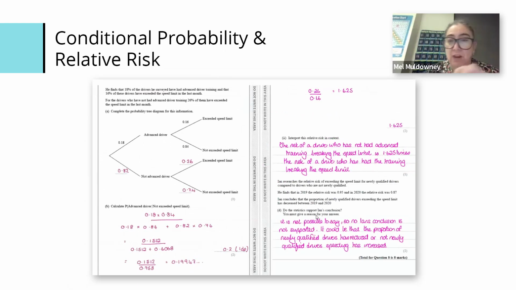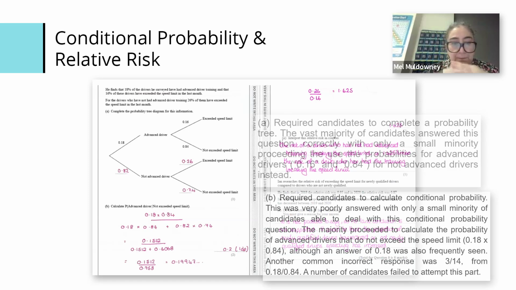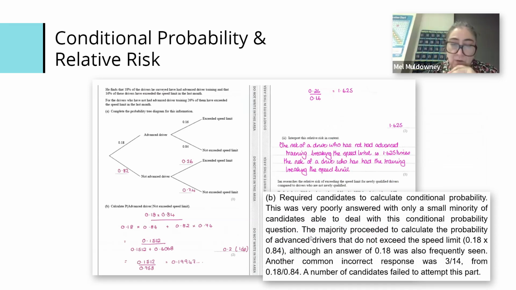The second one was relative risk. And this was one where, yes, it's the deeper understanding, but there also seemed to be some real misconceptions that we can address. So part A, as we would expect, was relatively easy. Only a small minority of students didn't put in the correct probabilities. We'd expect that. It's a topic we do at GCSE. But then we get to part B, which is the notation. And only a small minority of students were able to deal with the conditional probability question.